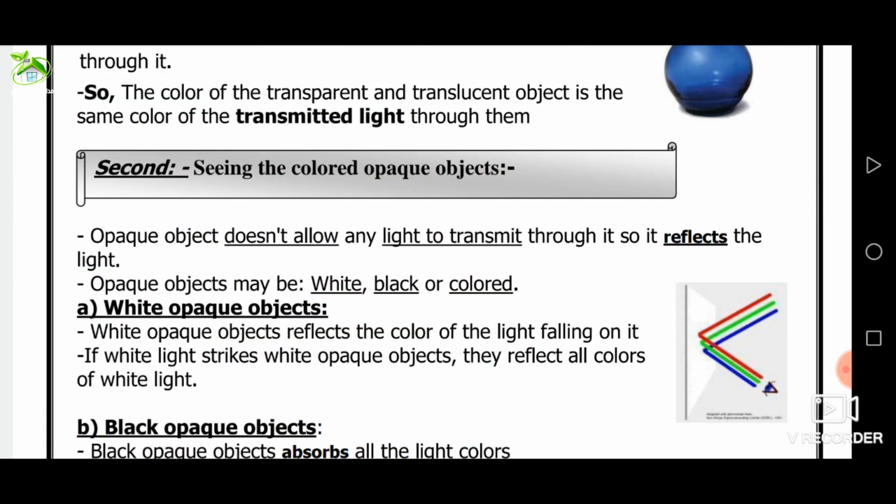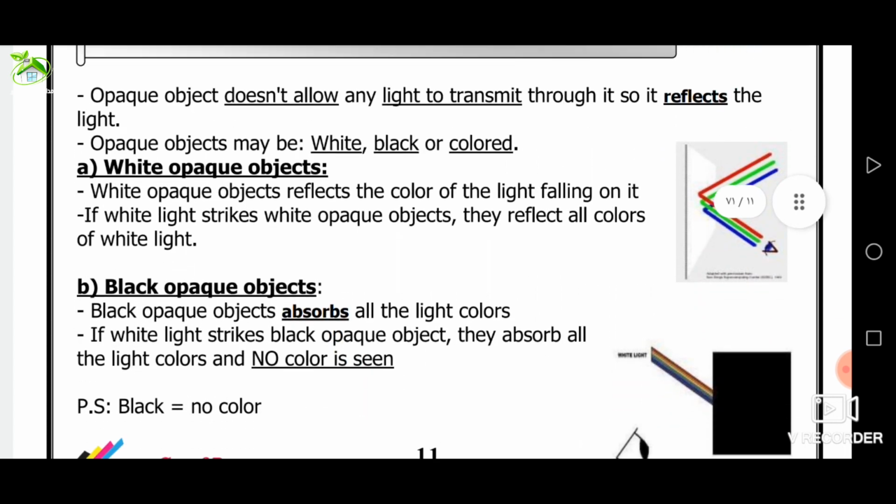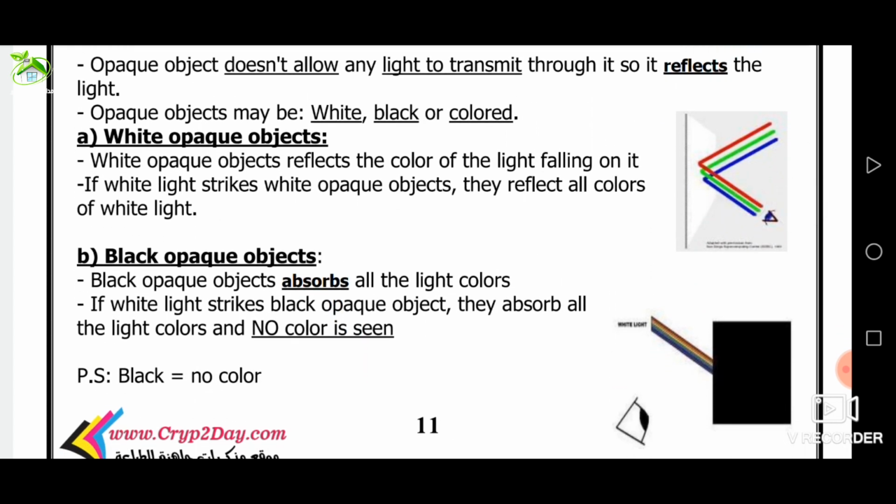Number 1, seeing the white opaque objects. When white light strikes a white opaque object, this object reflects all light colors. It appears white. So we wear white clothes in summer because white clothes reflect all light colors that fall on them, causing a decrease in the feeling of hot weather.